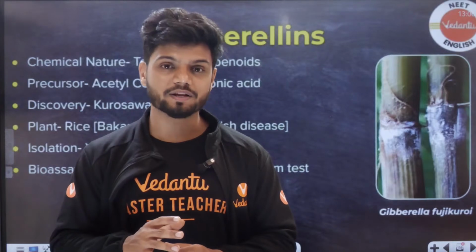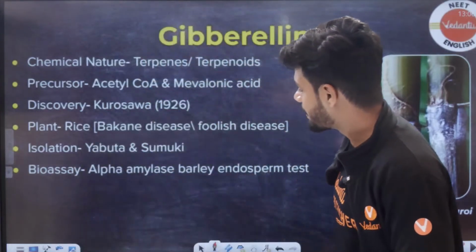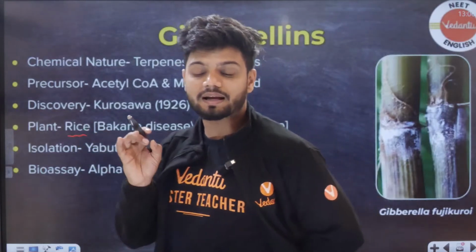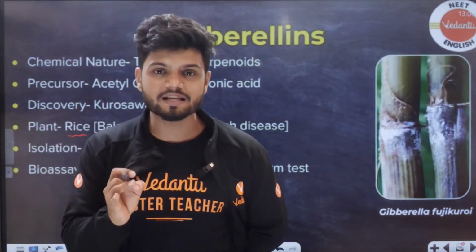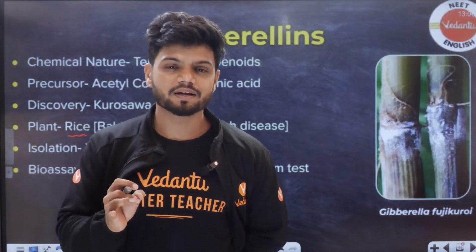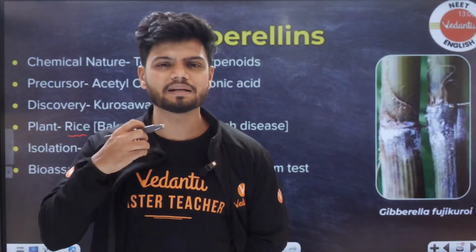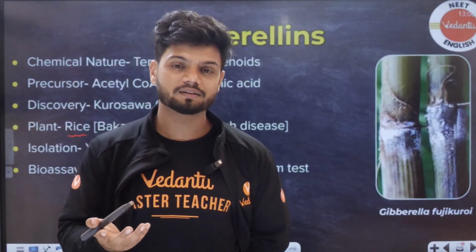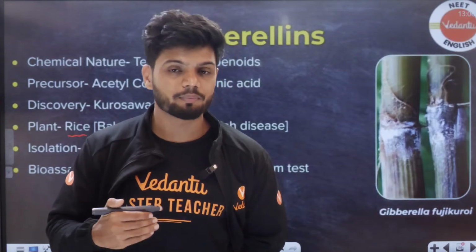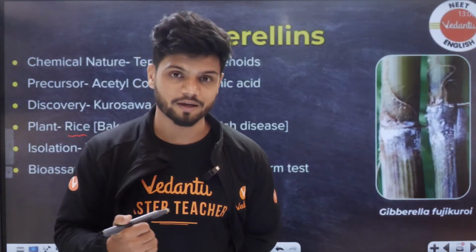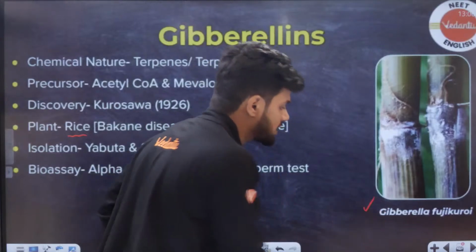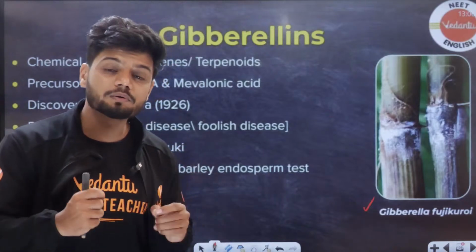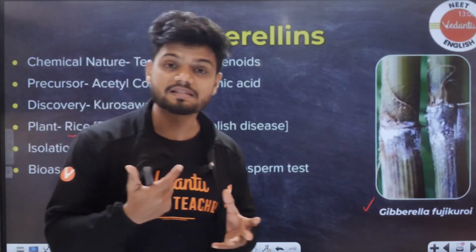Same thing happened in Japan for a rice plant. This rice plant grew so tall that it did not have any seeds, completely useless, and that is called Bakanae disease. Later we got to know that this disease is caused by a fungus called Gibberella fujikuroi. This Gibberella fujikuroi is responsible for the increase in gibberellic acid inside the plant.